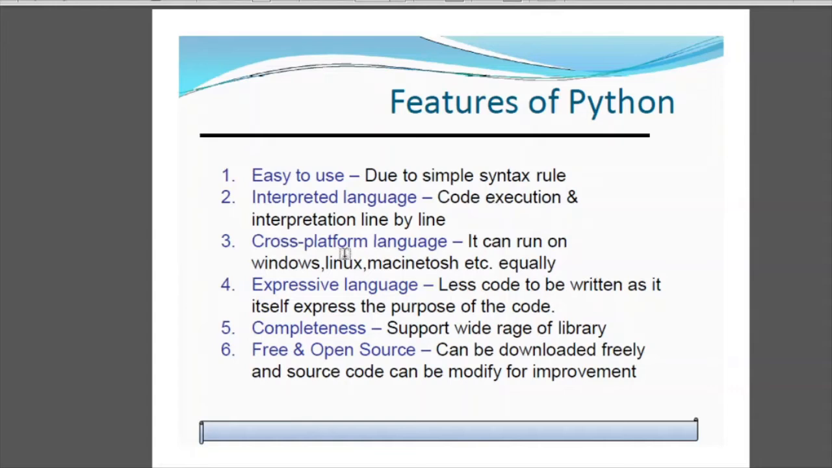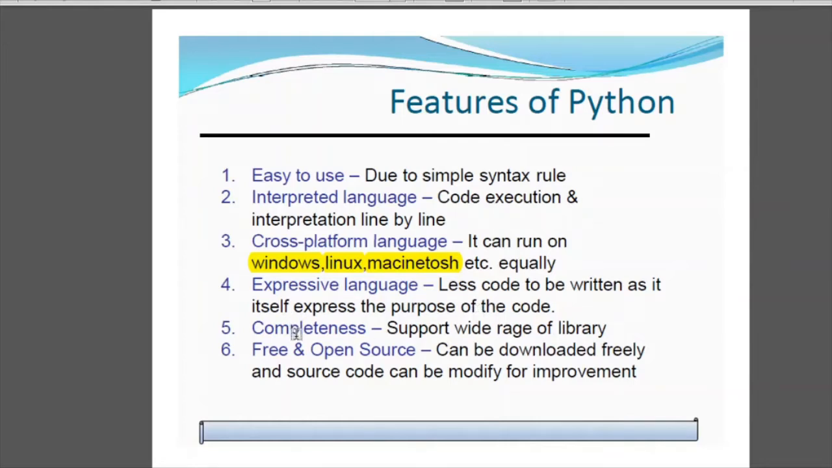Next is cross-platform language, that means it can run on any operating system, Windows, Linux, Mac, etc. Then we have expressive language, that means less code to be written as it itself expresses the purpose of the code. It is a very expressive language, that means you need to write very little to perform your task as compared to other programming languages.